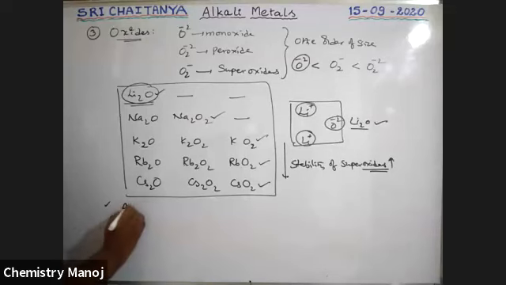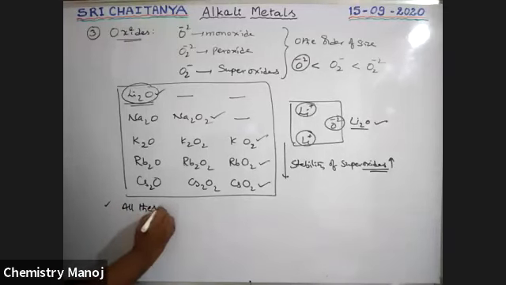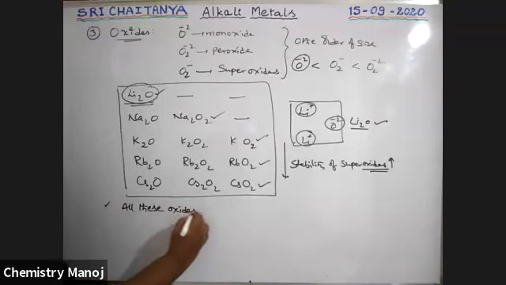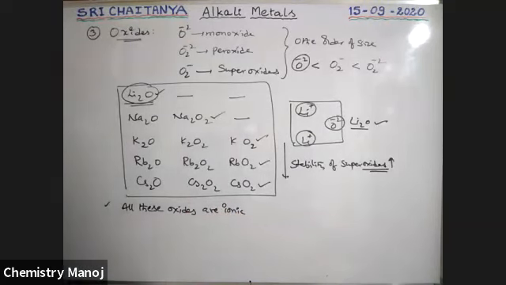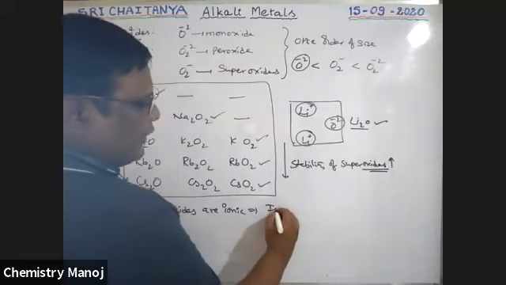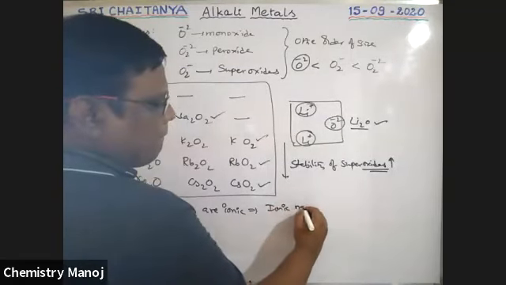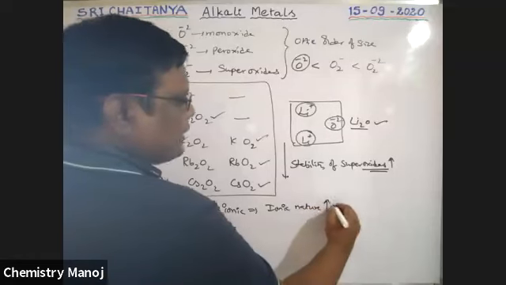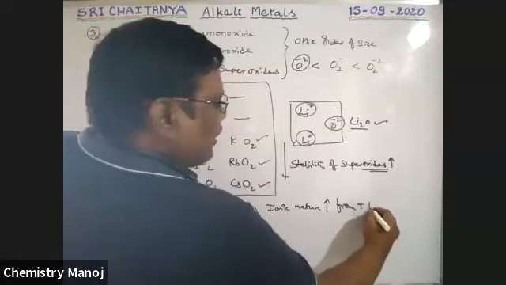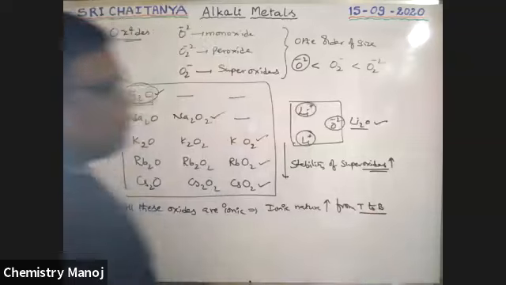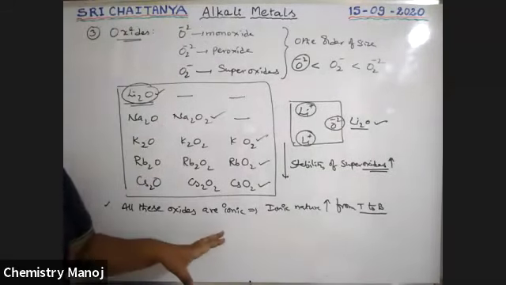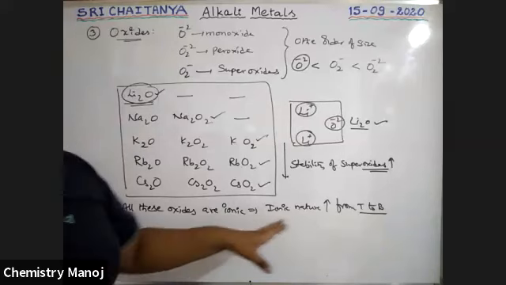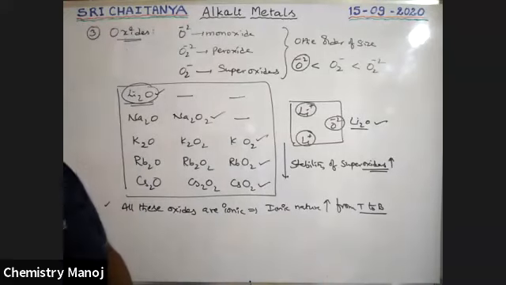All these oxides are ionic in nature. In a group from top to bottom, that ionic nature increases. All these oxides are ionic, no doubt, and that ionic nature increases from top to bottom.